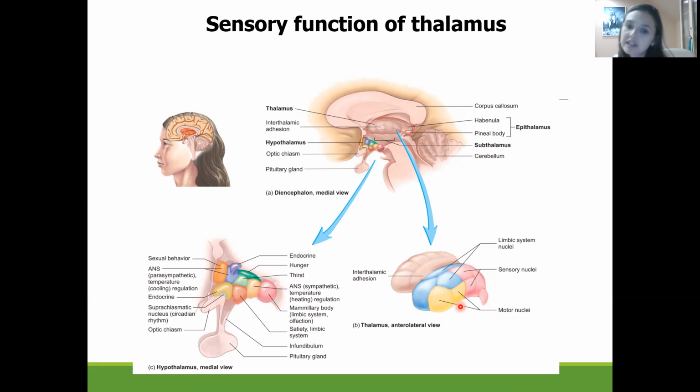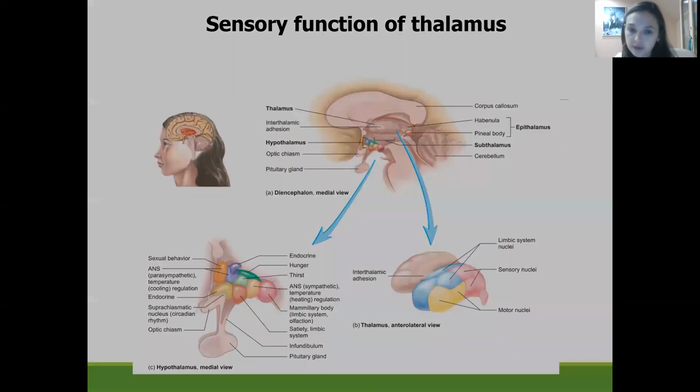Also, what is interesting, the thalamus has connection with limbic nuclei. So it binds with the limbic system and is responsible for production of some emotions like fear and anger, and also emotions like motivation.